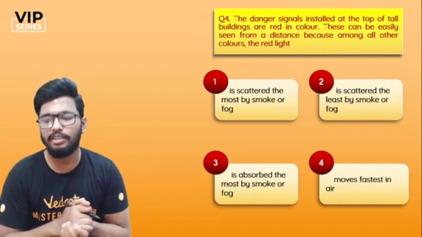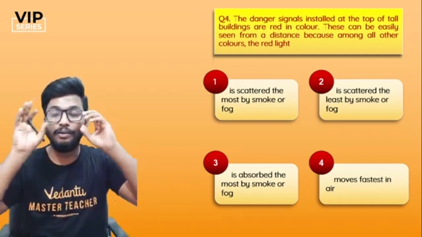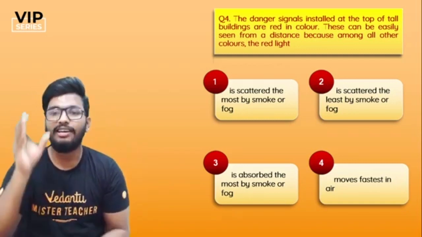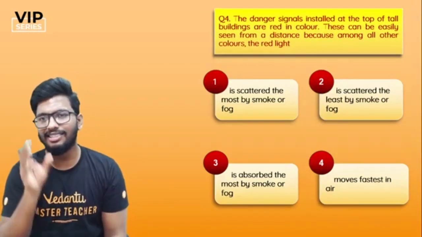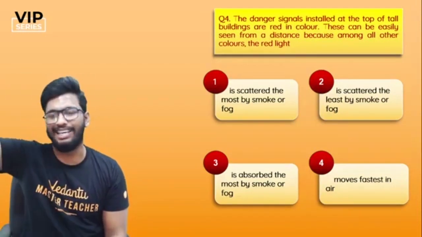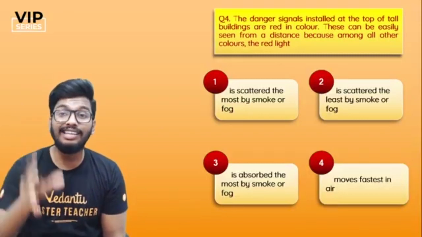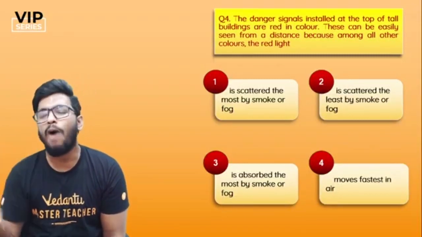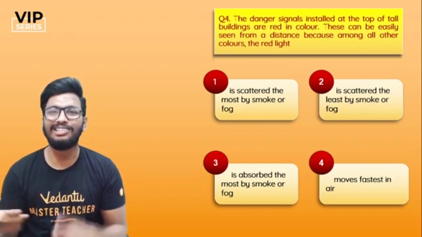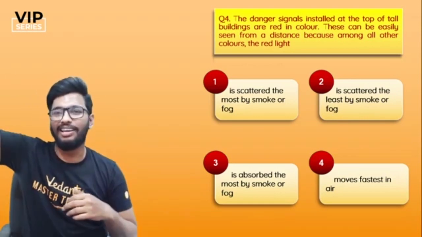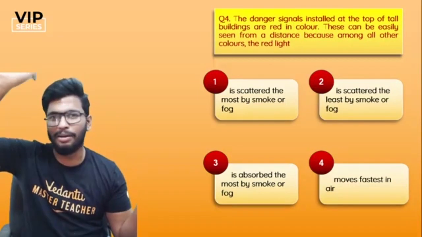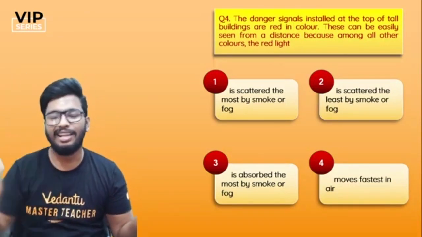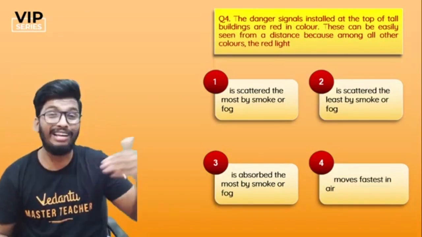Super easy question. Another application based question here again. The question is this: the danger signals installed at the top of tall buildings are red in color. These can be easily seen from a distance among all other colors. Why do we use red light? That's the question. You've probably seen those red blinking lights on the top of towers, big skyscrapers and all that. Why red? Why not blue?